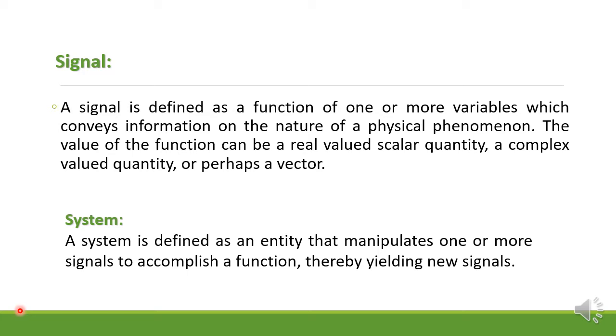Similarly, we should know the definition of the system also here. What is a system? A system is defined as an entity that manipulates one or more signals to accomplish a function, thereby yielding a new signal. Okay, system is nothing but what? Here we are using more than one signal, and those signals can be added, or we can multiply some constant to that signal.